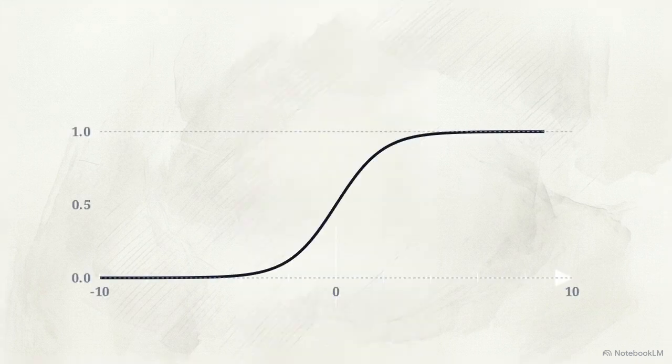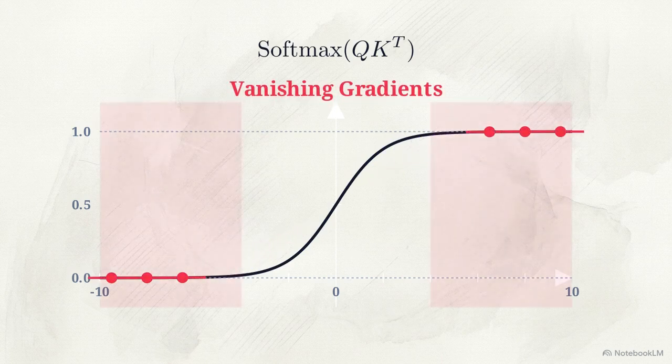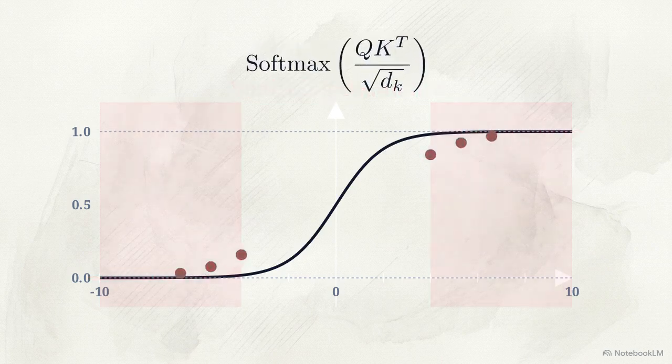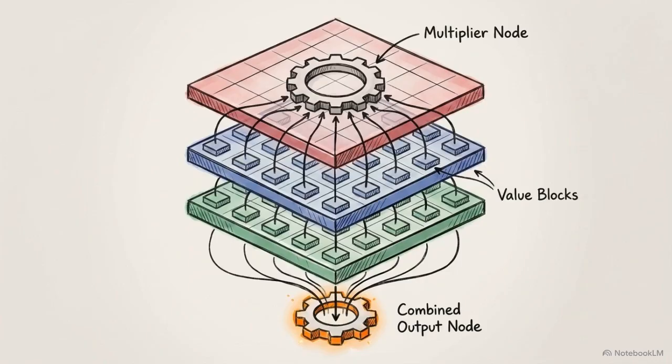This softmax plot reveals a problem. For large d_k values, rapid dot product growth pushes the function into flat tails, where gradients vanish, halting learning. By scaling dot products down by 1 over root d_k, values stay in the active region, maintaining stable gradients. The softmax function then dictates the weights, and the final output is computed as a weighted sum of the V matrix.